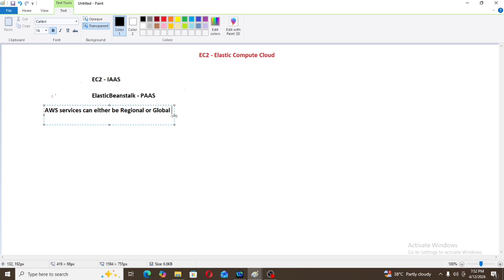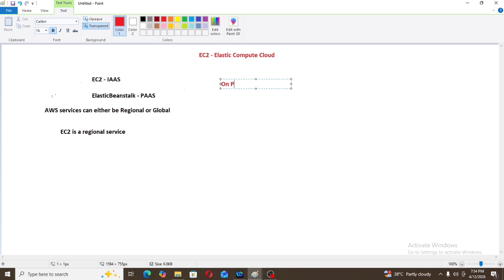Then what is on premises? First we will understand what is on premises. On premises means a data center which is handled by us.